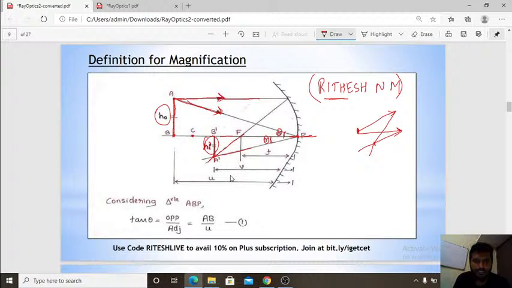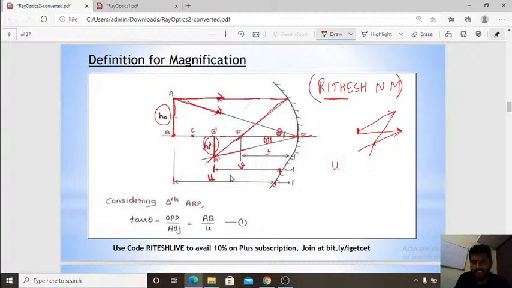This is the center of curvature, and this is the focal point. The focal point is the point where the reflected ray passes through the principal axis. The distance between the object and the pole of the spherical mirror is the object distance, and the distance between the image and the mirror is the image distance.